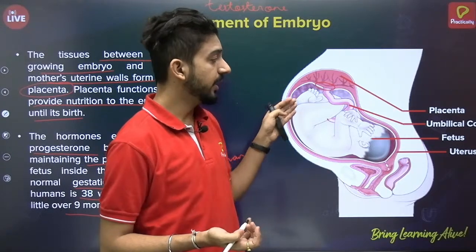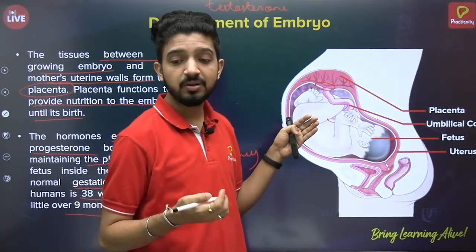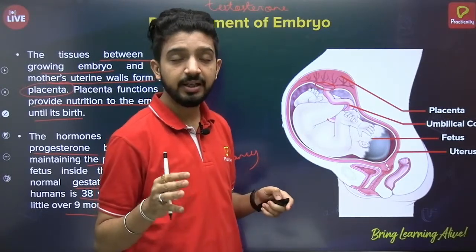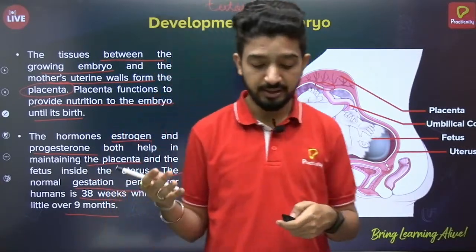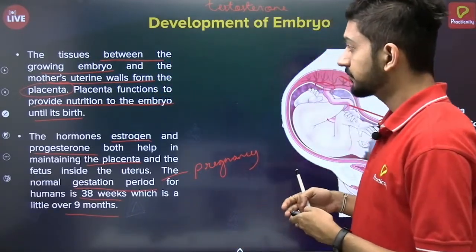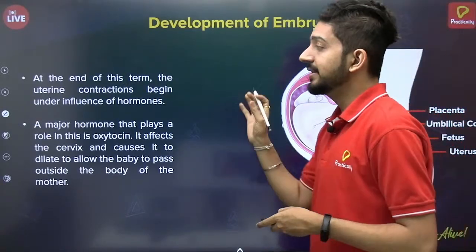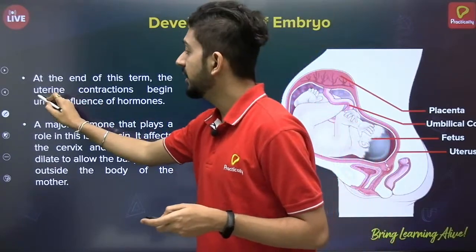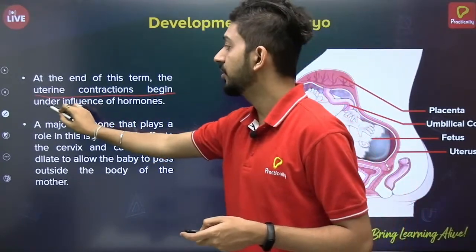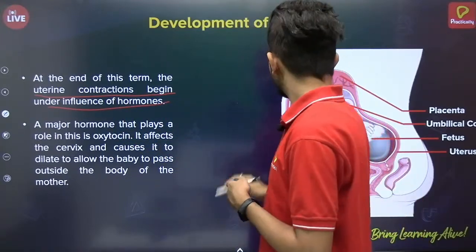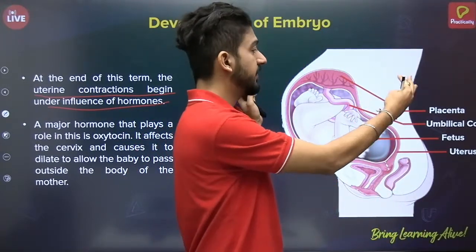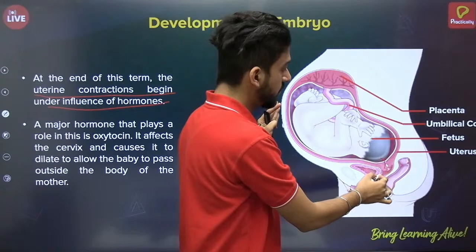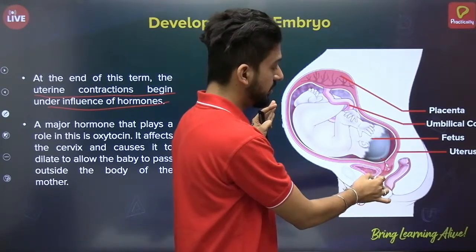Okay, so in this entire period of 9 months, various organs are developed step by step, and once the fetus is completely ready, then the process of delivery begins. Once the 9 months get over, and the fetus is fully developed, the uterine contractions begin under the influence of various hormones. Uterine contraction means the entire uterus will start contracting so that it will push the baby out of the birth canal, that is the cervix and the vagina.